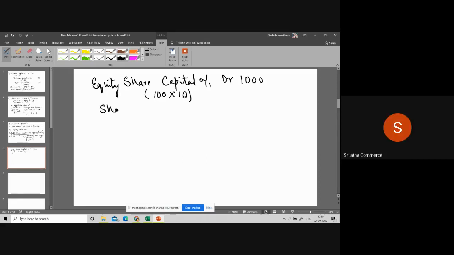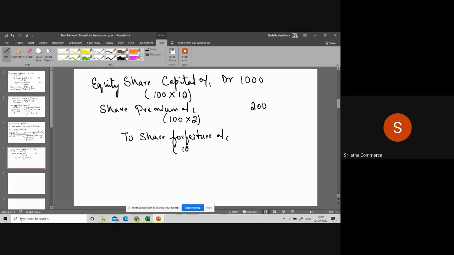Then as premium is not paid, you're cancelling the premium. So share premium account, 100 into what is the premium amount? 2 rupees. So which comes to 200, to share forfeiture account.